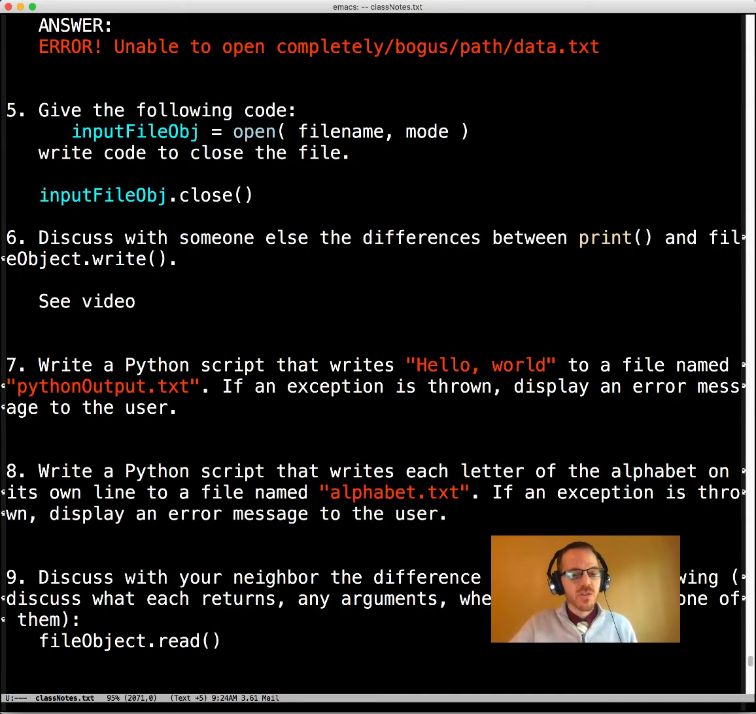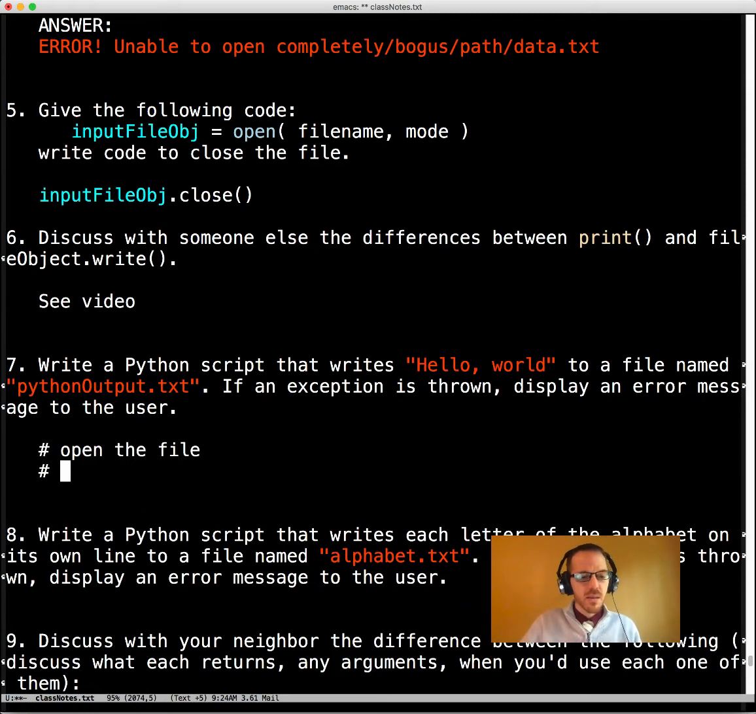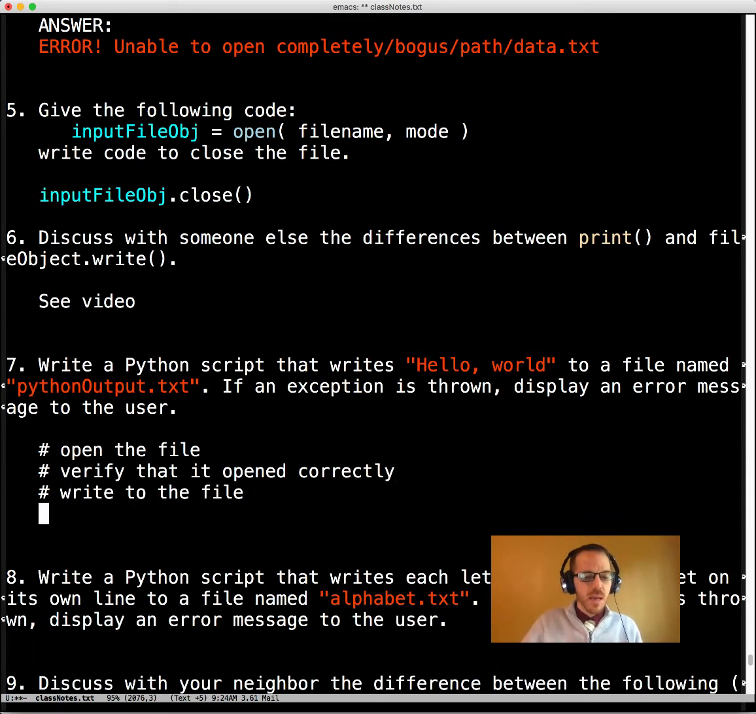Okay, write a Python script that writes hello world to a file named Python output. If an exception is thrown, display an error message to the user. Okay, so if we need to write hello world to a file named Python output text and display, so we need to, let's see, we need to open the file, verify that it opened correctly. We're going to write to the file here, and then we're going to close the file. Okay, so there's our structure.